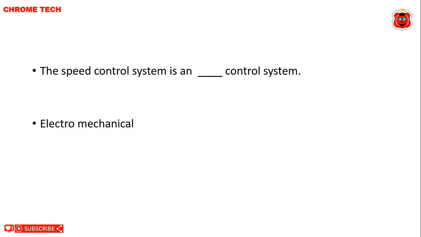The speed control system is a dash control system. Electromechanical. Electromechanical is the correct answer. The speed control system is an electromechanical control system.